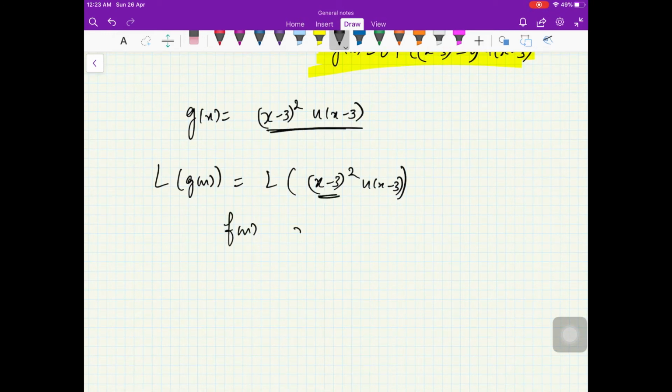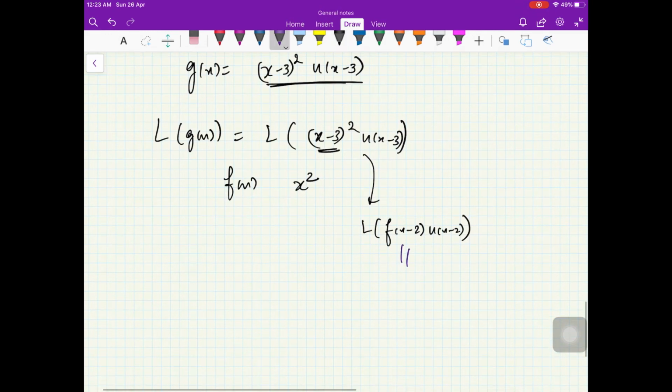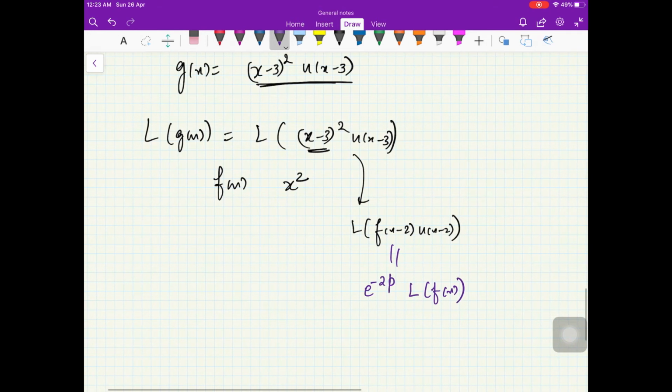So what you can do is take f of x as x squared, then this is actually L of f of (x minus 3) u of x minus 3, which by the second shifting theorem is equal to e raised to power minus 3p times the Laplace transform of f of x, right?